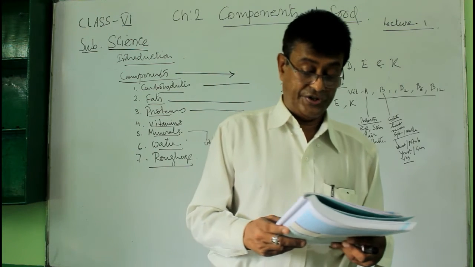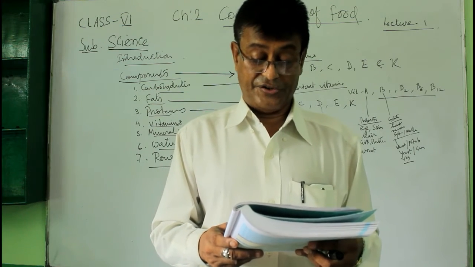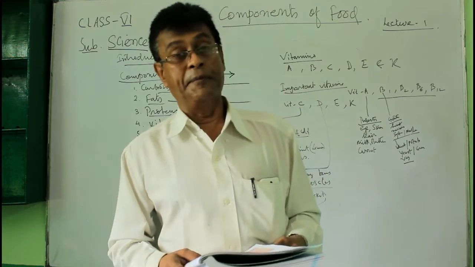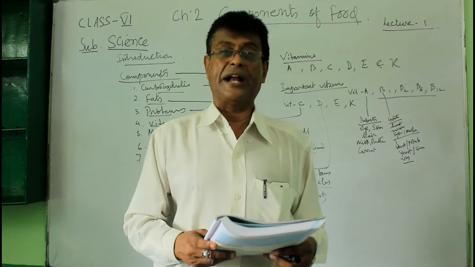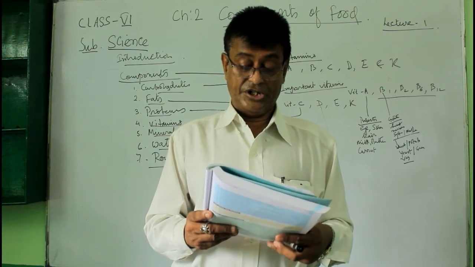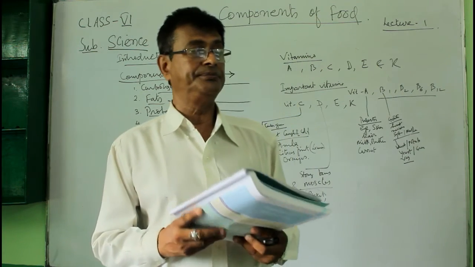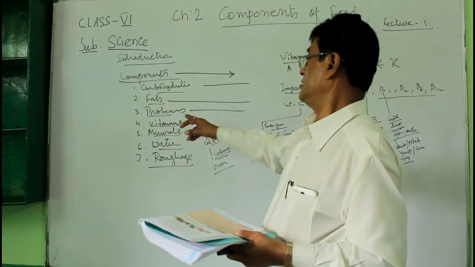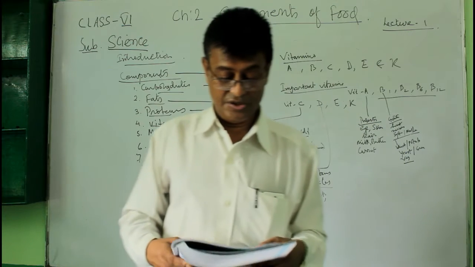Name two foods which are rich in fats and starch. First one, rich in fat: almonds or peanuts. Number 2, in B, we have the potato, which is a starch containing food. Name the major nutrients in our body. The major nutrients are carbohydrates, fats, proteins, vitamins, minerals, water and roughage.